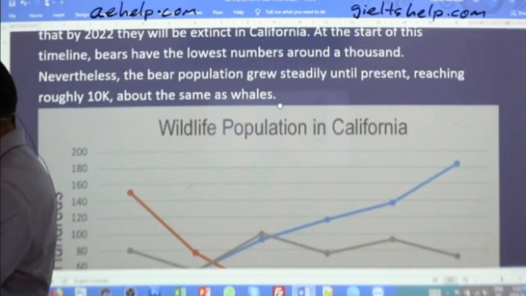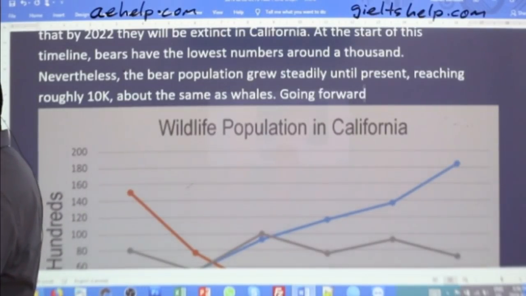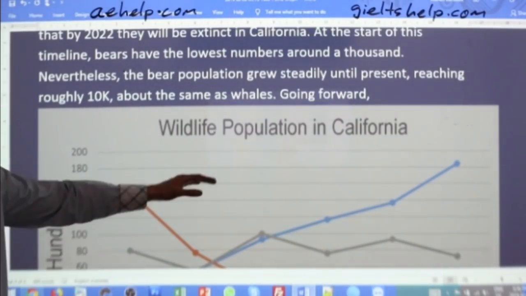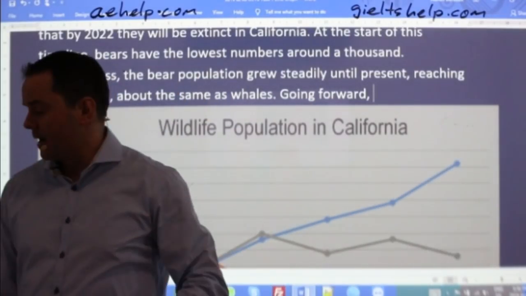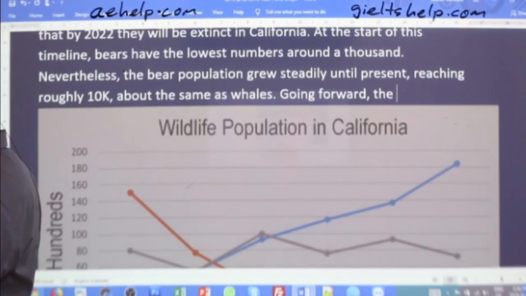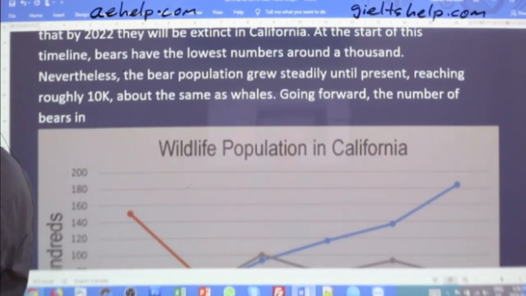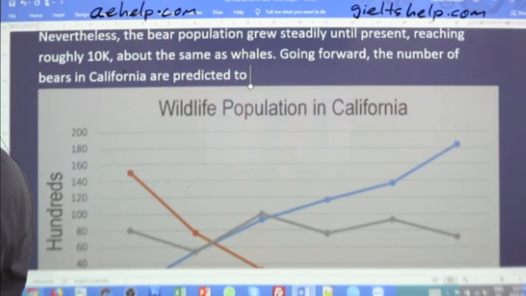Going forward, this is a nice way to start this sentence off. Going forward, it means this portion here. The number of bears in California are predicted to continue climbing in numbers.